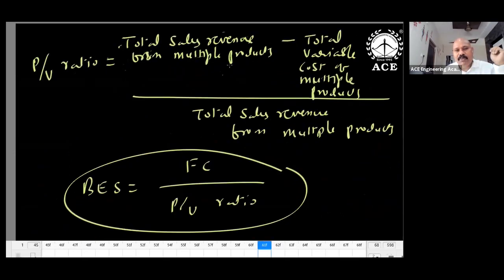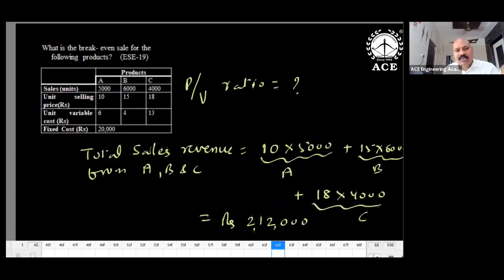P by V ratio is equal to total sales revenue from multiple products minus total variable cost of multiple products, divided by total sales of multiple products. BS is equal to FC divided by P by V ratio. Then why am I highlighting this? One of the ESE questions, from 2019 in General Studies Project Management.